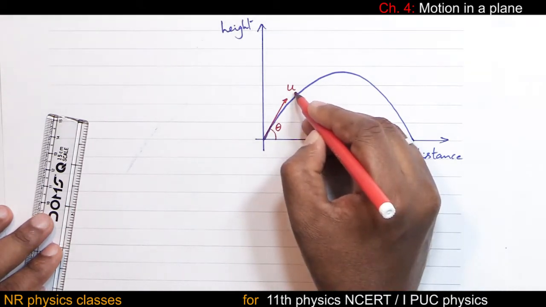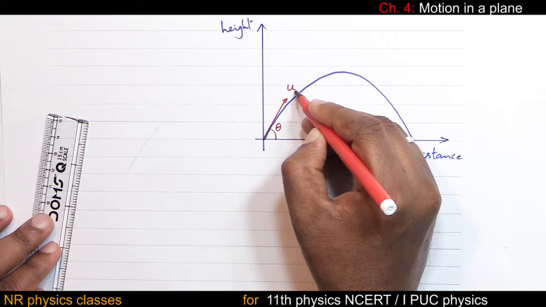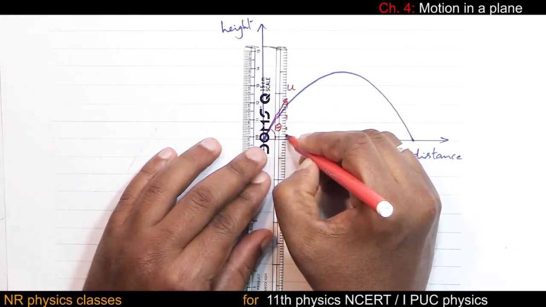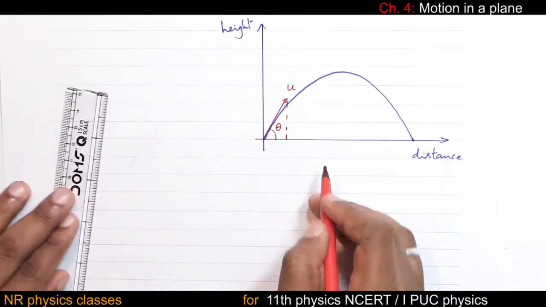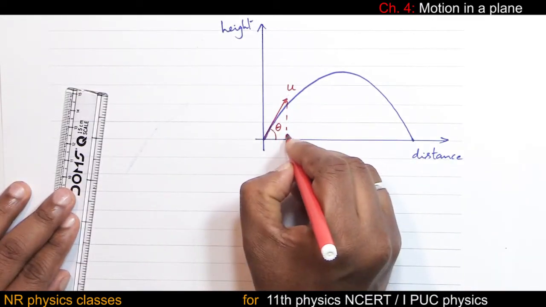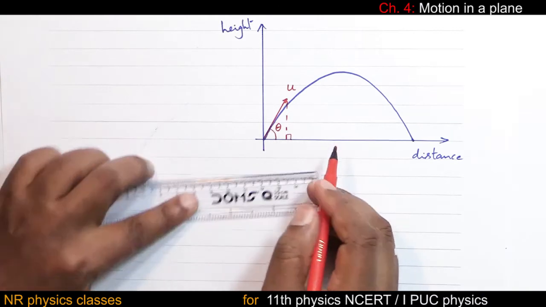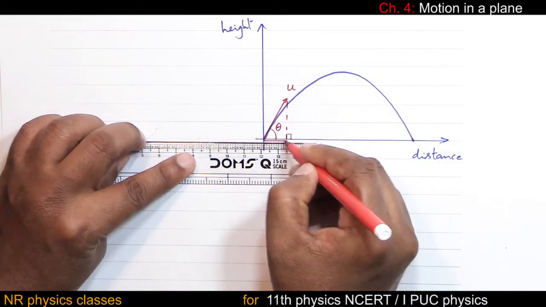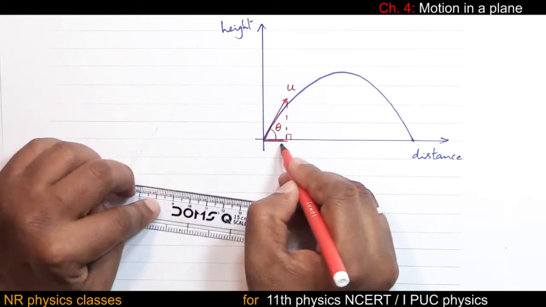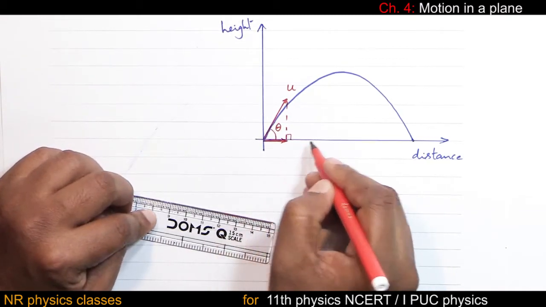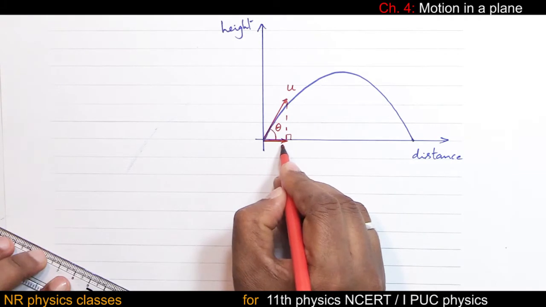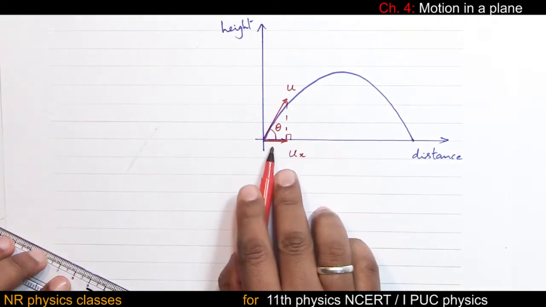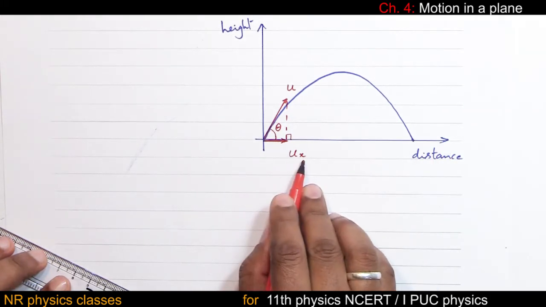Now drop a perpendicular from the tip of the velocity. Drop a perpendicular means this is 90 degree. Then this is the horizontal component of the velocity vector. This horizontal component is usually denoted by ux. Since it is along the x-axis, ux.